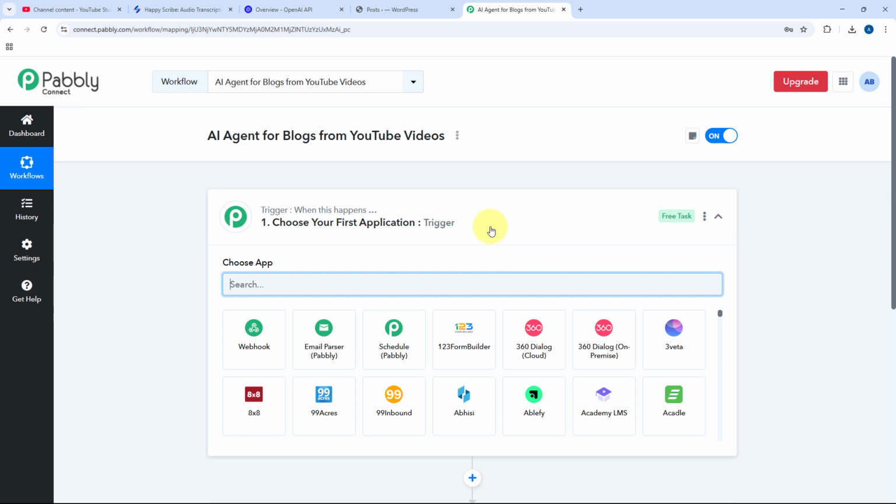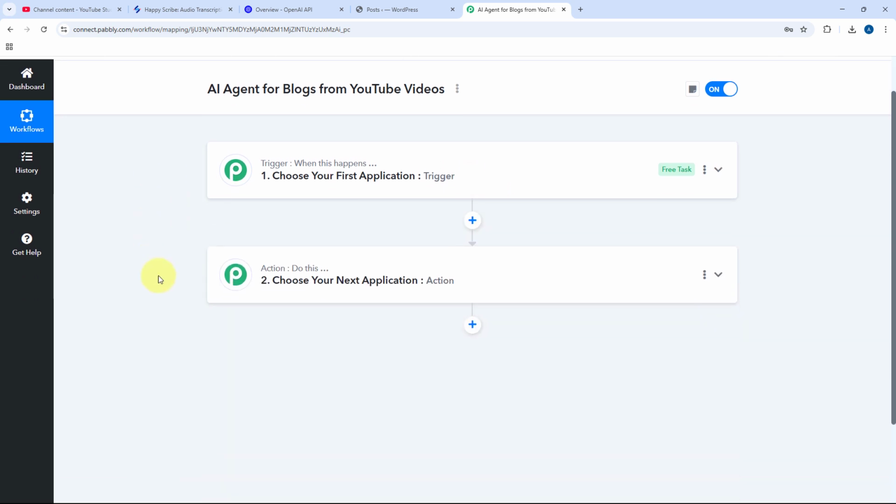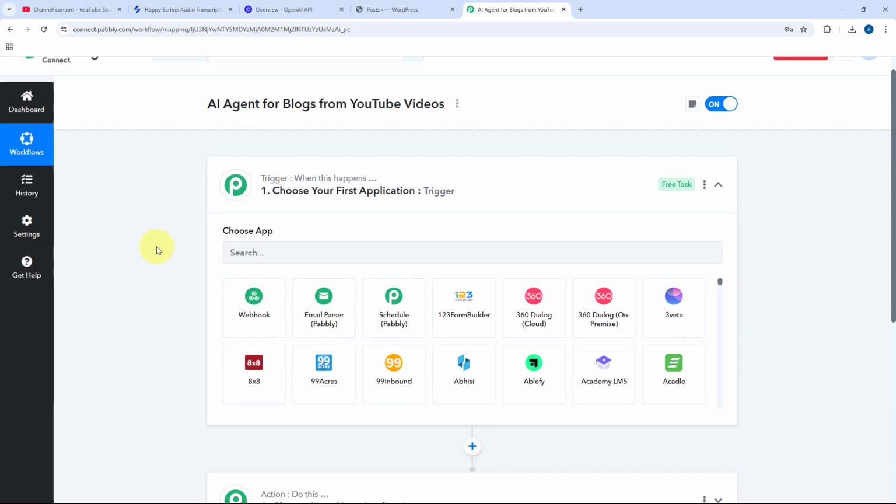And as you click on Create, you can see that the workflow will open in front of us. In this workflow, we have 2 different windows. First one is the trigger window and second one is the action window. So triggers and actions are basically those 2 concepts, those 2 principles on which this whole automation works, where the trigger says when this happens and the action says do this. So let's start with the trigger step.